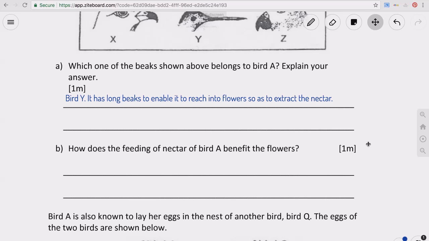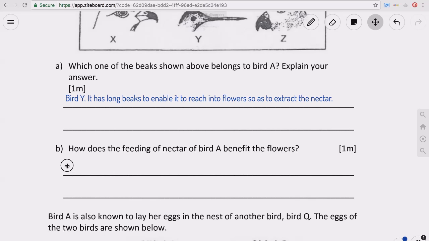So part B, how does the feeding of nectar of bird A benefit the flowers? How does it benefit the flowers? The bird goes and tries to get the nectar, and then what does it do? Remember the reproduction? Yeah, but how? The pollen grains. Very good. Okay, so it's about the pollen grain, right?